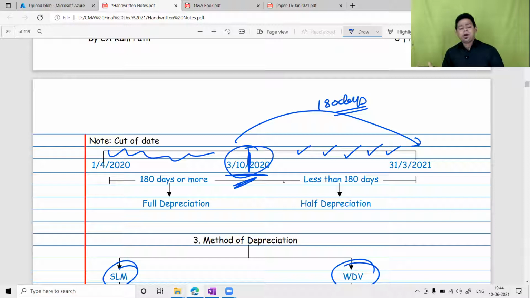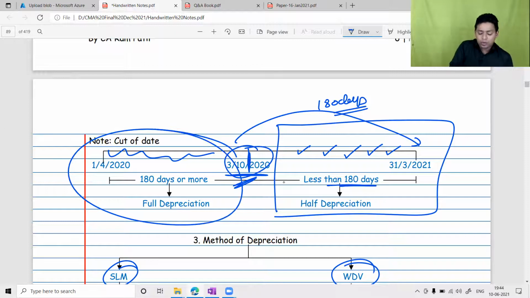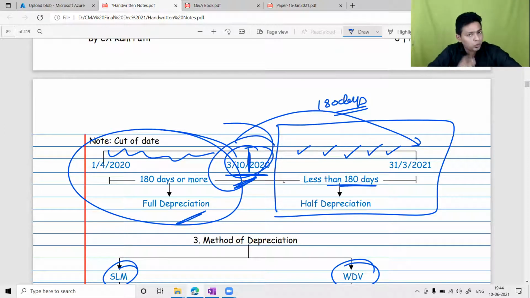Technically, how are you supposed to remember? If you purchase the asset in the second half of the year, toward the end of the financial year, you will get half depreciation. If you purchase the asset in the first half of the year, you will get full depreciation. The cutoff date is 3rd October. Up to 3rd October, full. After 3rd October, half.